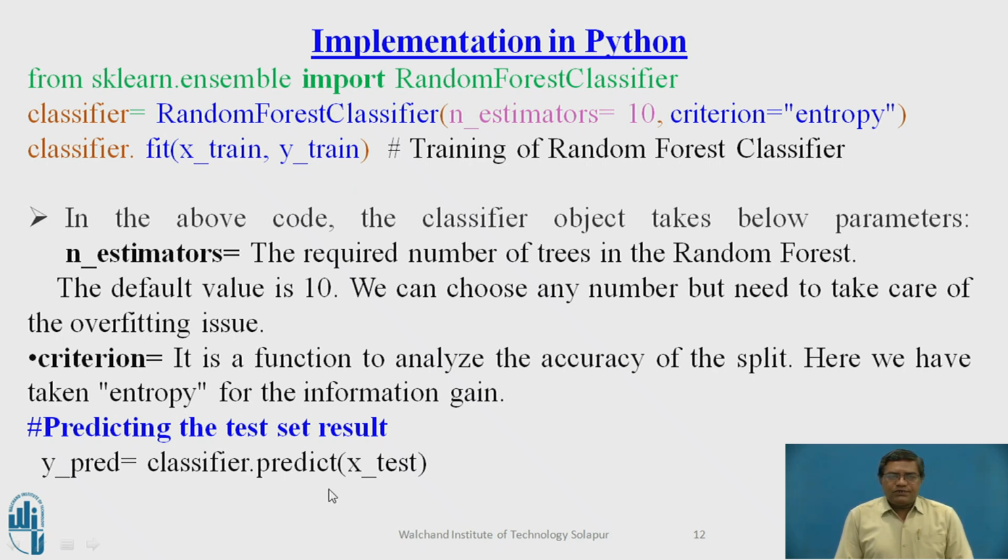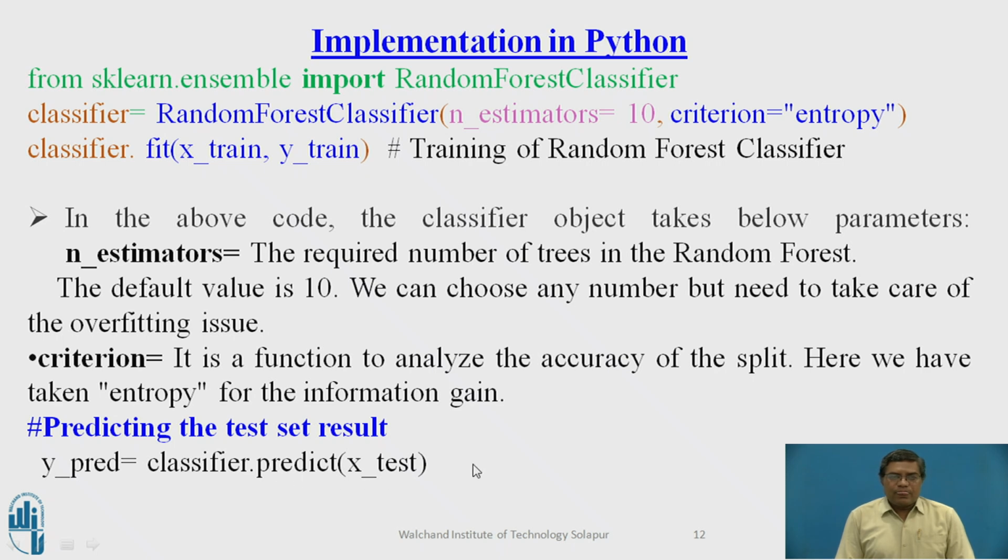Then using the testing data set, we can ask the model to do the prediction, and the result of the prediction will be stored in the ypred variable. So this ypred variable indicates the array of the predicted output. Actual output is available in ytest, and predicted output is ypred. So by using this ypred and this ytest, we can analyze how accurate our model is.